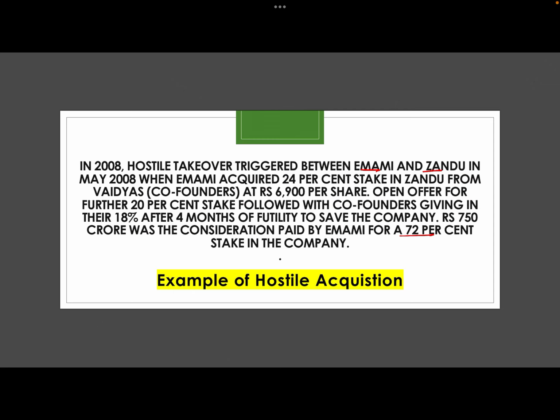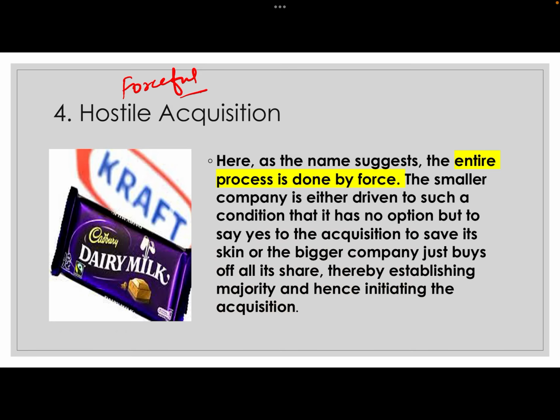Another example of hostile acquisition is Cadbury Dairy Milk and Kraft. Kraft bought Cadbury. Sorry, Kraft bought Cadbury. Cadbury is a big chocolate company of the UK. Fine, and Kraft gave the proposal to Cadbury to buy it, but Cadbury was not interested in selling itself. But Kraft created such circumstances that ultimately Cadbury had to sell itself to Kraft.